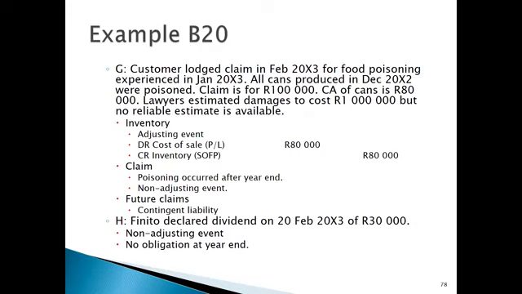Scenario H, Finito declared a dividend on the 20th of February 20X3 of 30,000 Rand. So they declared a dividend after year end. If it's after year end, that means it's a non-adjusting event. There's no obligation, but you can disclose it in your financials.